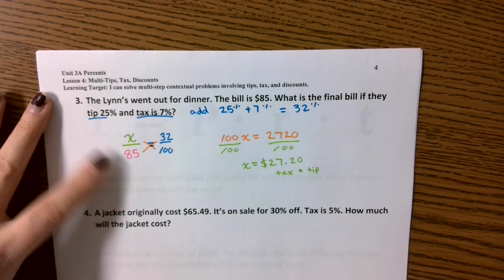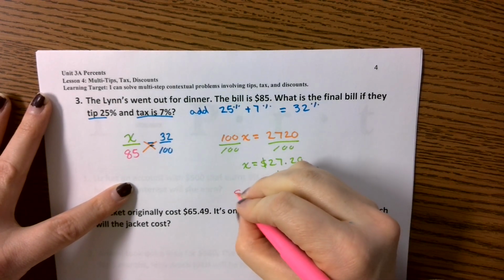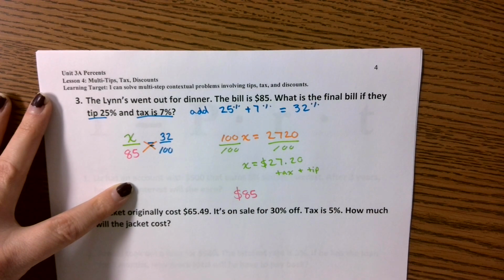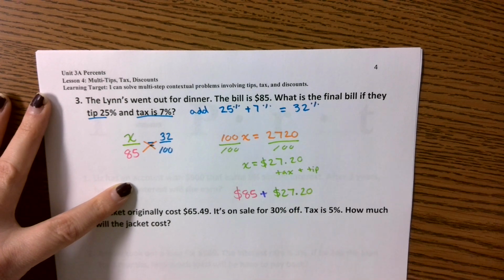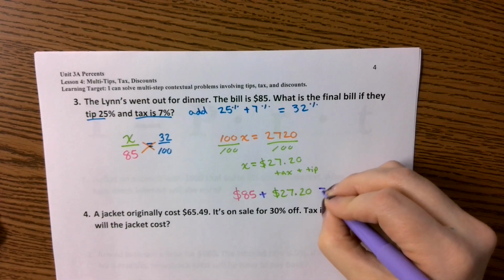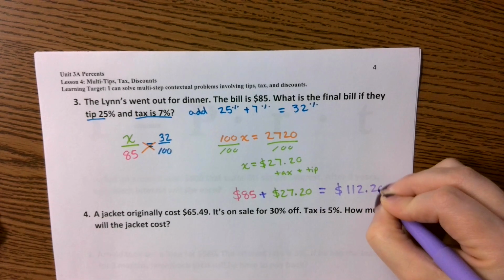You then want to take that amount and add it to the price of the bill. So you would take your $85 that was the cost of the bill, and you would add it with the $27.20 that was your tax and your tip. And that's going to come out to $112.20.